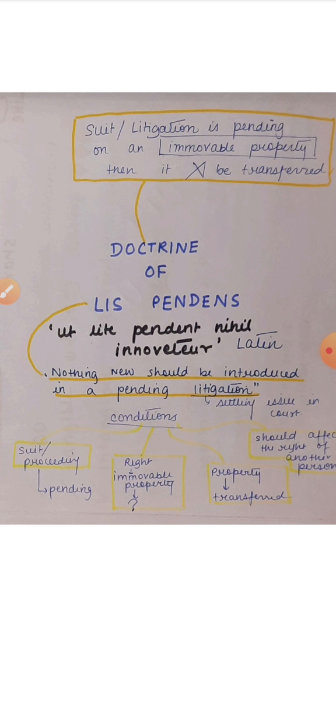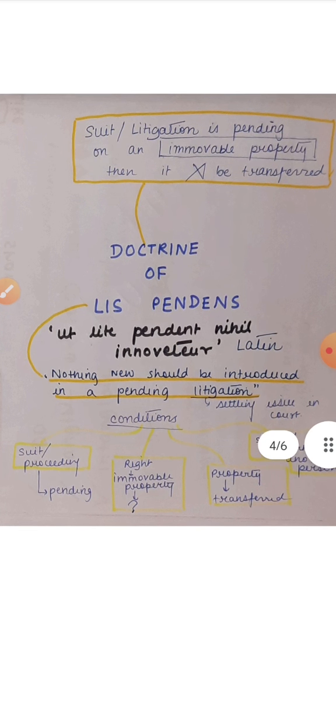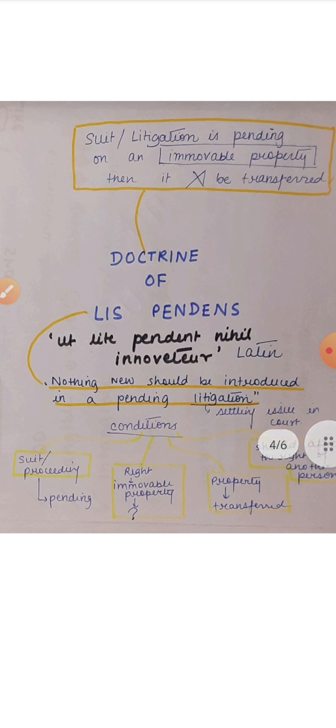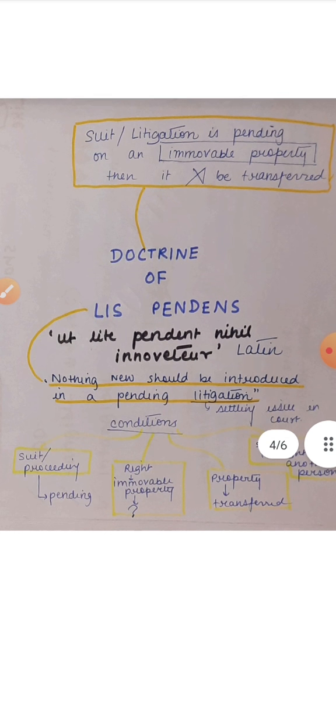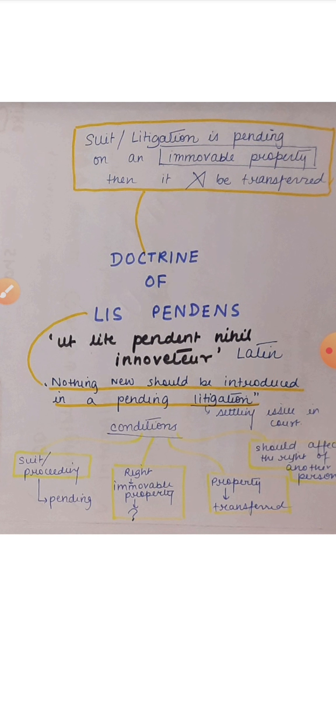What is this saying? In case there is a suit or litigation pending in a court on the title of an immovable property, then the property cannot be transferred. Suppose I am the owner of a property and there is a case pending in the court. In this case, I cannot transfer this property because my title of ownership is itself in question.